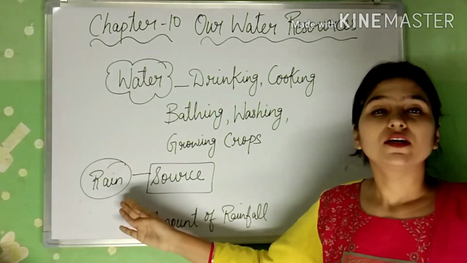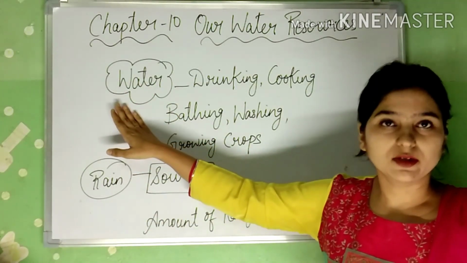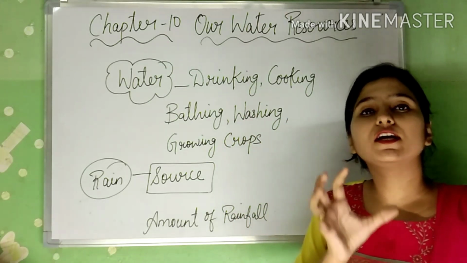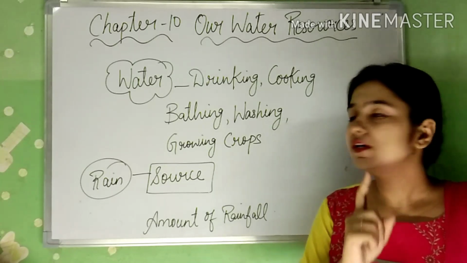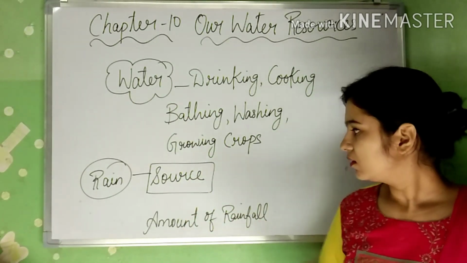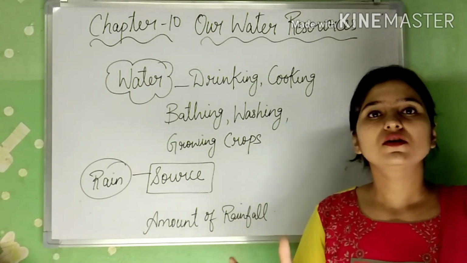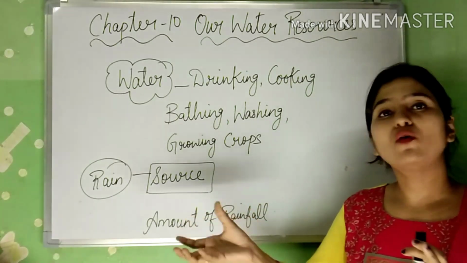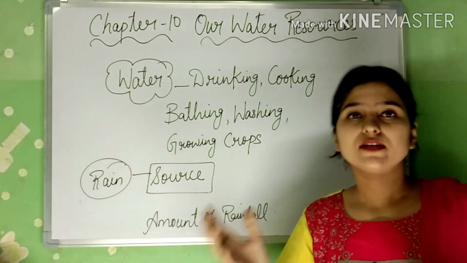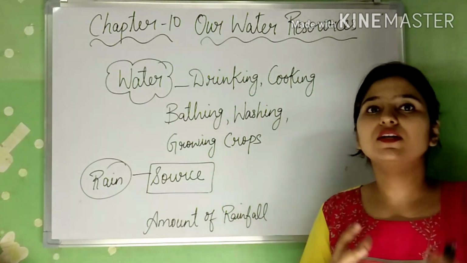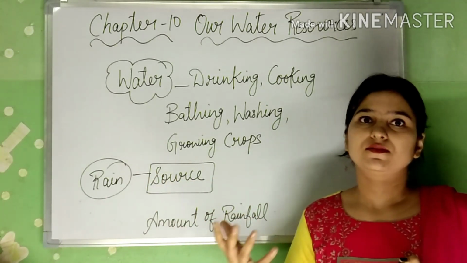Then rain. Rain is the source of water. That means the maximum water that we receive on earth we get from rain. So rain is one of the most important sources of water. Then the amount of rainfall. The amount of rainfall varies in regions. That means different regions have different amounts of rainfall. Some regions will receive more rainfall as compared to the other regions. So in our country the amount of rainfall varies from place to place.